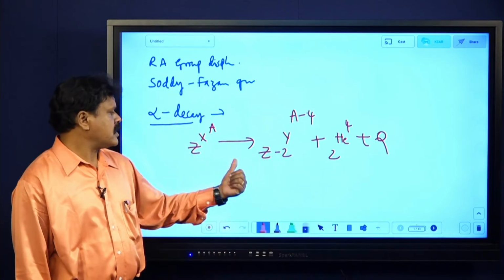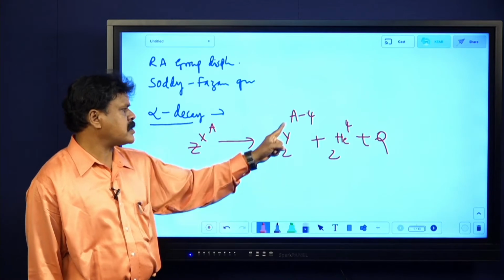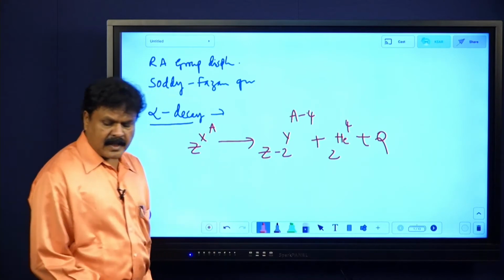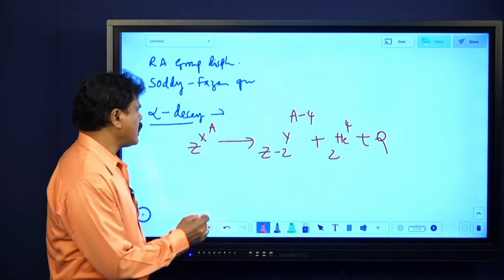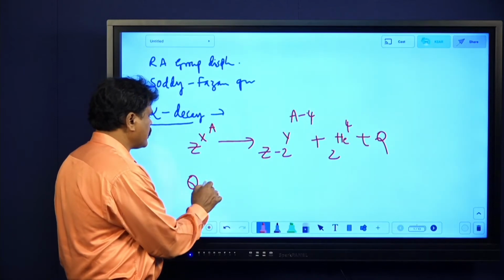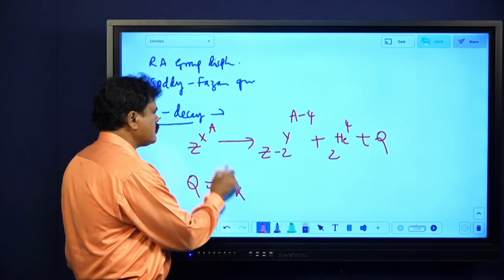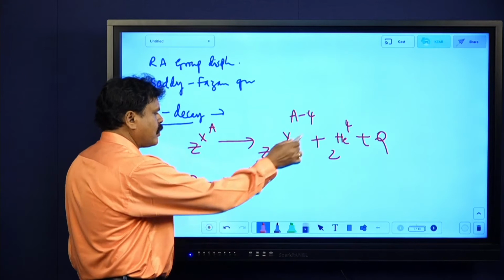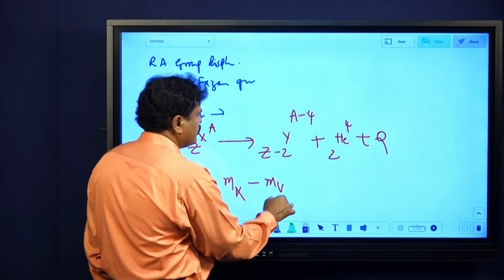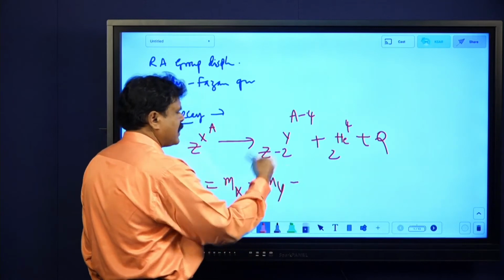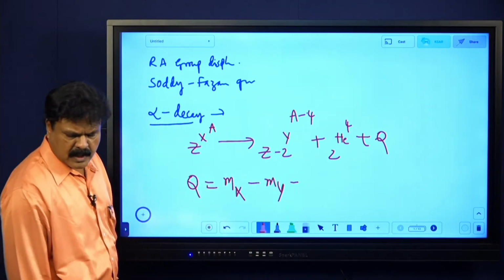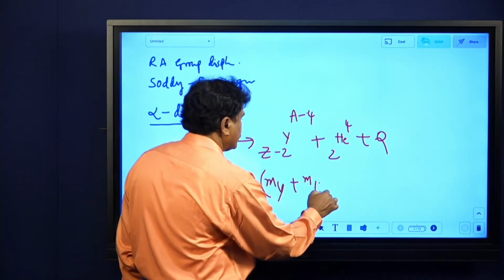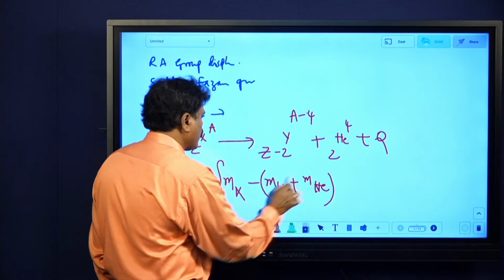So now, ZXA gives Z minus 2, Y, A minus 4, plus 2He4 plus Q. This is the general equation. What is the energy released? The energy released is Q equals mass of X minus mass of Y, minus mass of He, into C square.